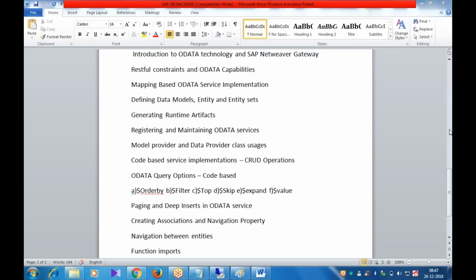Because we are left with only one topic, navigation between entities. Okay. Chalo.